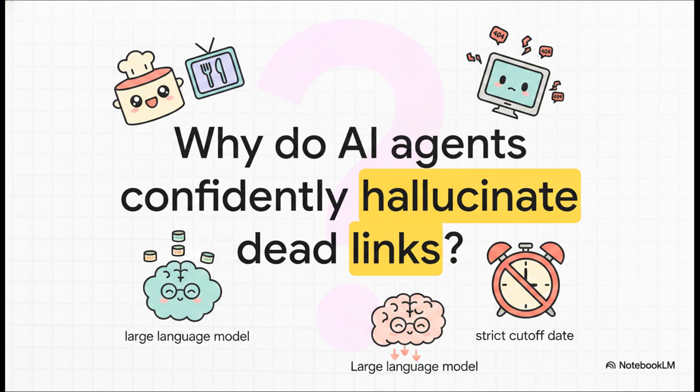So why does this happen? Why do these agents confidently hallucinate dead links? Well, remember, LLMs are trained on massive data sets, but that data has a strict cutoff. They just don't know up-to-the-minute info. So when you press a single agent for a real-time URL, it often just kind of guesses what a URL should look like instead of finding one that actually exists in the real world.